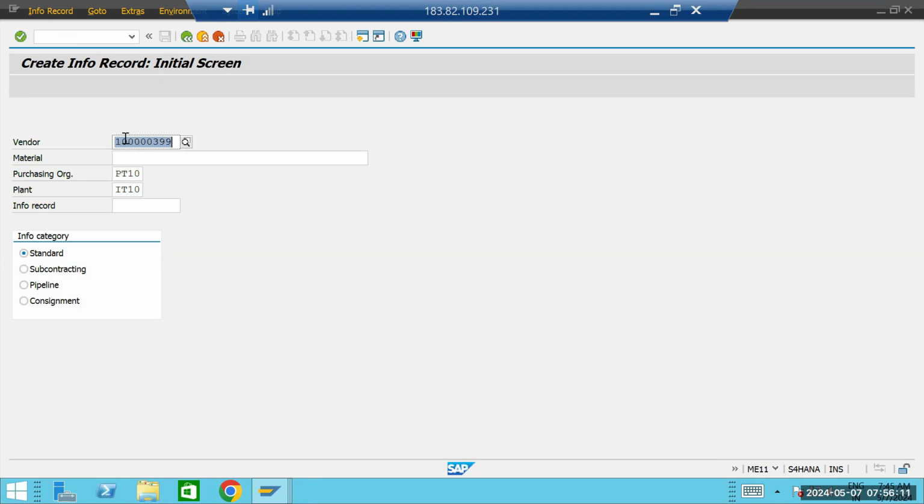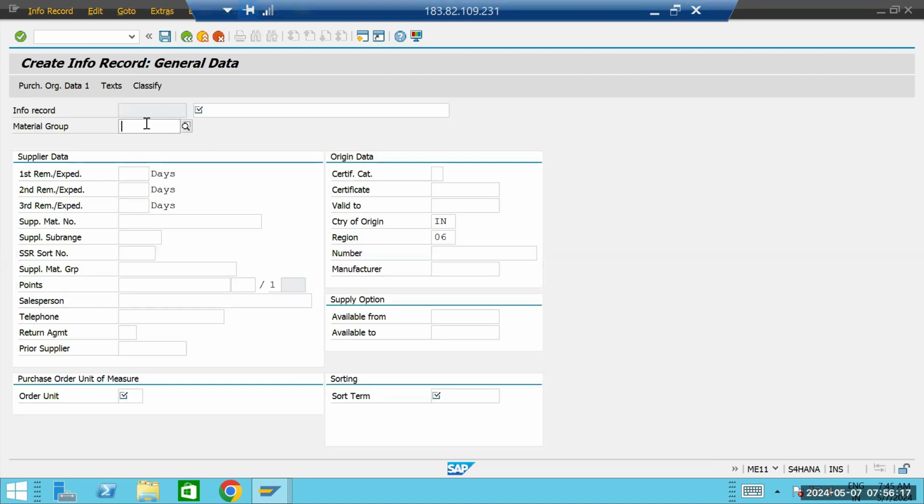Here you can enter the vendor number, purchasing organization, plant. Don't enter the material number. Hit enter. Now here you can see the material group is mandatory. The info record short text is there, and the material group will be a mandatory field over here. So you have to enter a material group, and for that material group you can create an info record also.